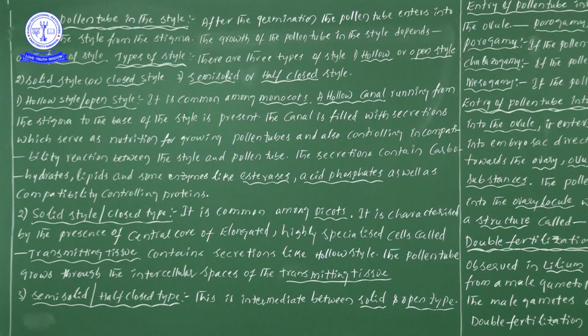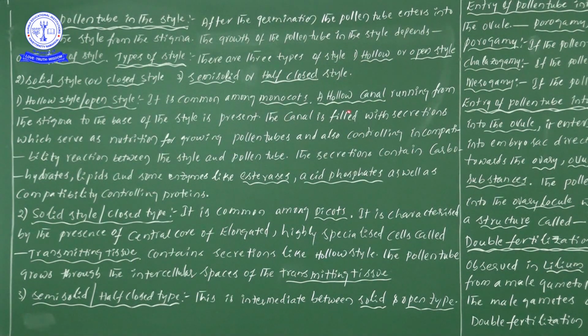In a hollow type of style, which we take as an open style, seen in monocotyledons, the empty canal is situated from the stigma to the base of the style.